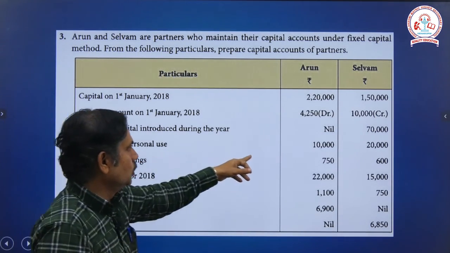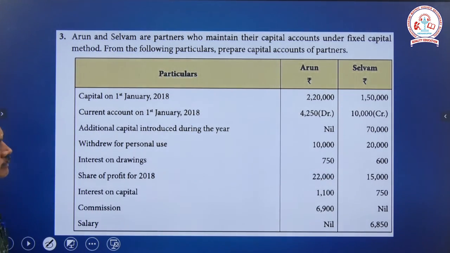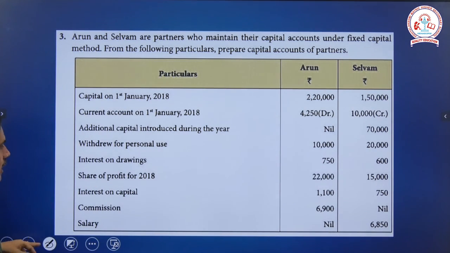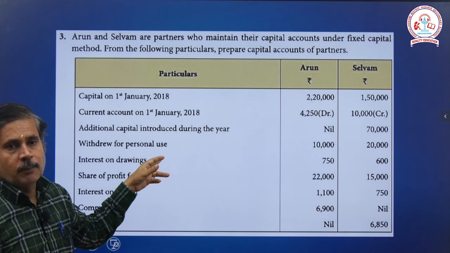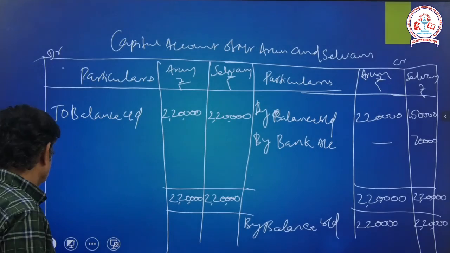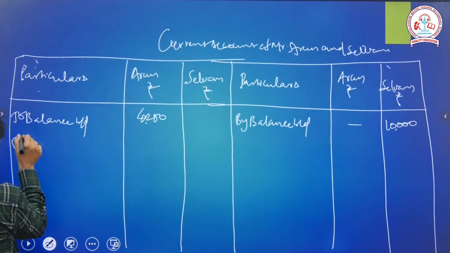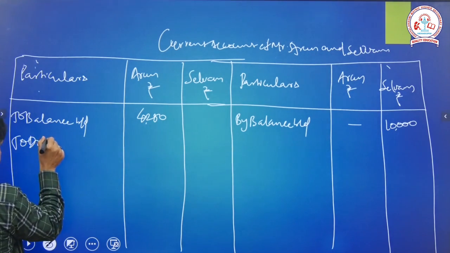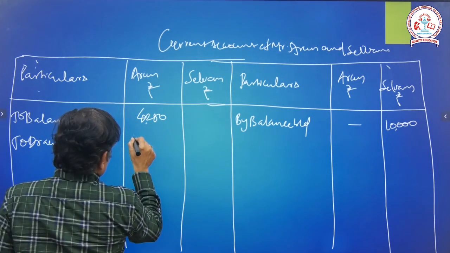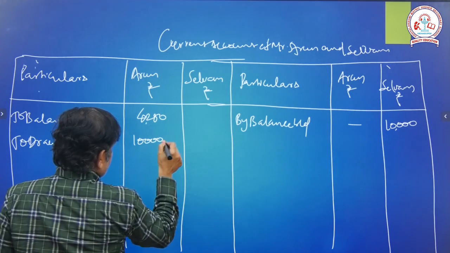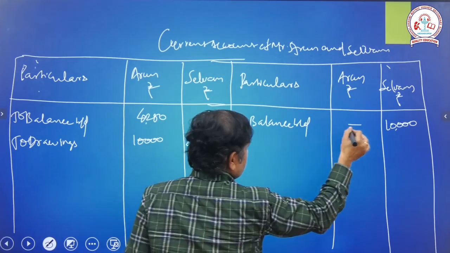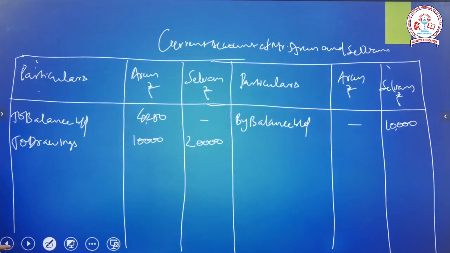Withdrew for personal use, 10,000 and 20,000. So drawings will move to the partners' current account, debit side. Write the name here, to drawings, 10,000, 20,000. Right.